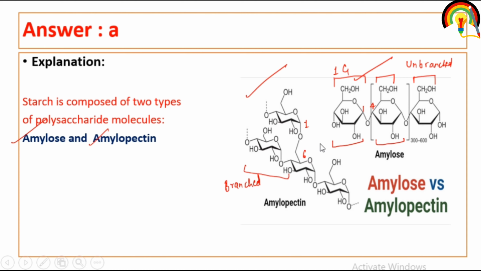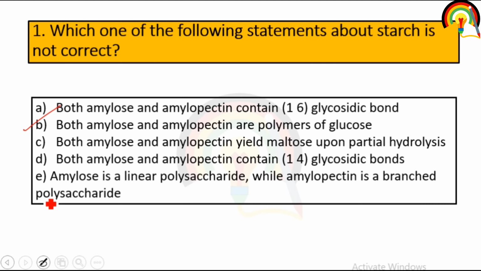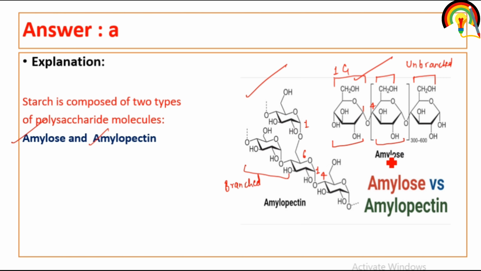So a glycosidic bond is formed between the first carbon and sixth carbon as well as the first carbon and fourth carbon. So amylose and amylopectin both contain 1,4-glycosidic bond, absolutely, because amylose contains 1,4-glycosidic bond and amylopectin contains 1,6 and 1,4-glycosidic bond.